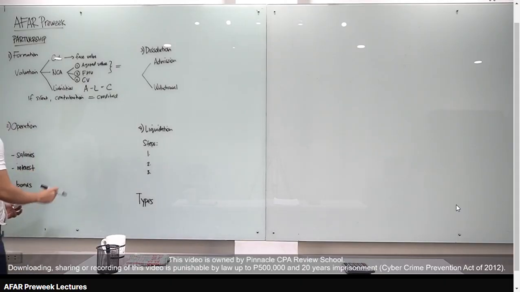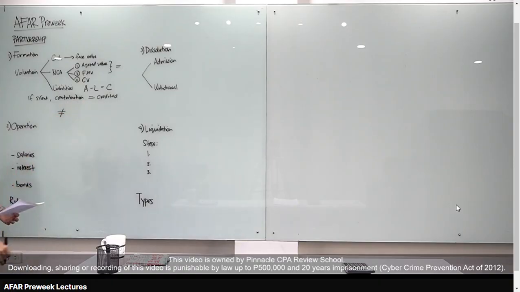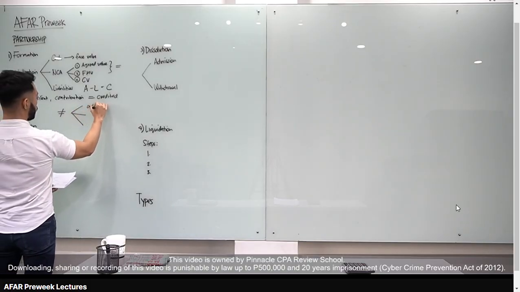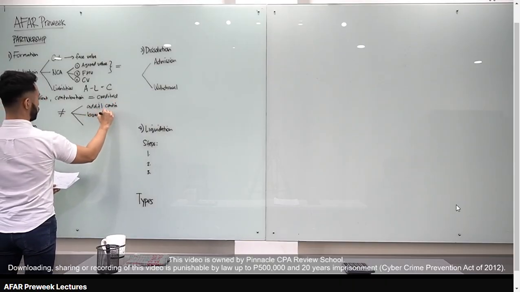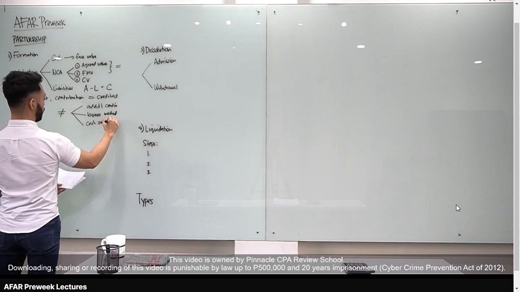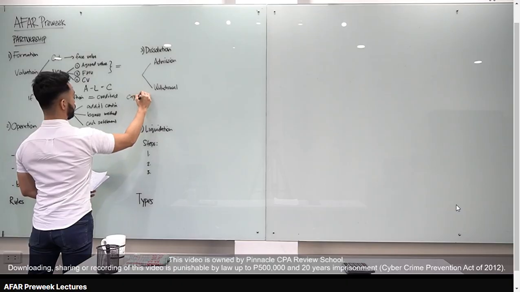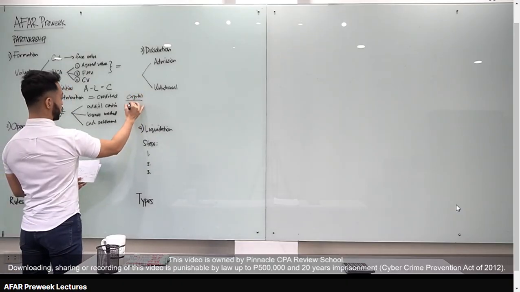Alright? Now, may mga instances wherein yung contribution is not equal to the credited capital. Okay? In that case, meron tayong 3 ways to account for the difference. Pwedeng additional contribution from the partners, pwede rin na bonus method, or cash settlement among the partners. Okay, tingnan natin class kung ano yung effect dun sa partnership's capital. Okay, pag additional contribution, magko-contribute ng additional assets to the partnership, therefore tataas yung capital.